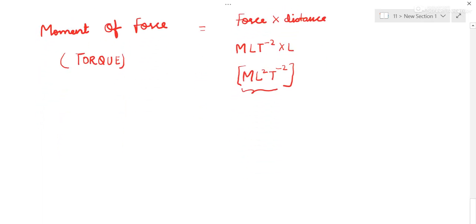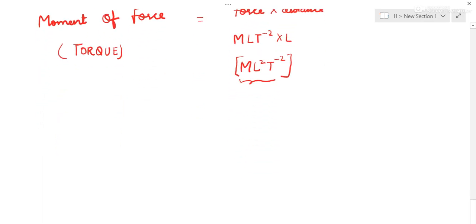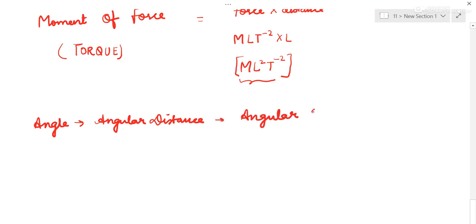Getting to the next, we have angle. Angle will have so many names here: angular distance and angular displacement. So these are the three names of this quantity.